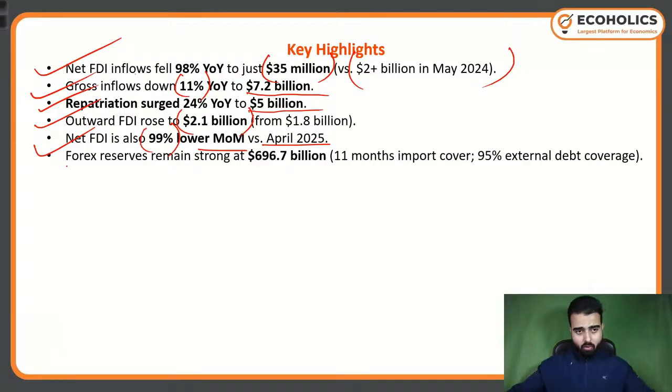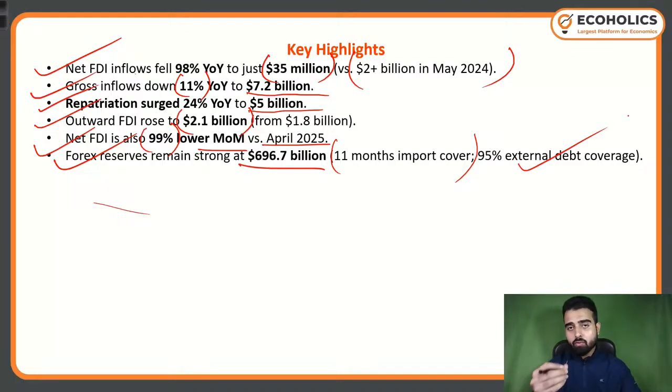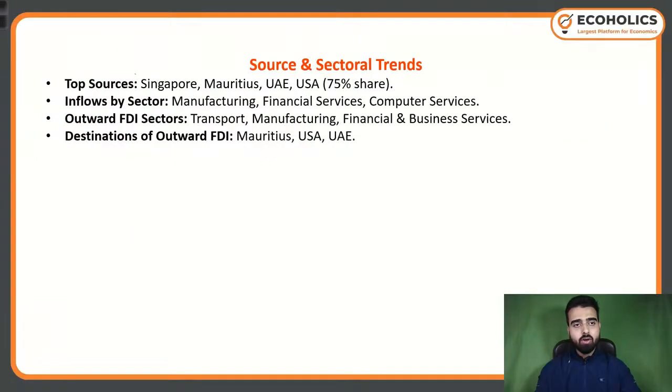Okay? Foreign reserve remains strong at 696.7 billion. Okay? It can cover the imports of at least the upcoming 11 months, and it can also cover 95% of external debt coverage. Okay? For the upcoming 11 months. This is the situation at this point of time. The recent data that RBI has released, this is the situation of FDI and foreign reserve.